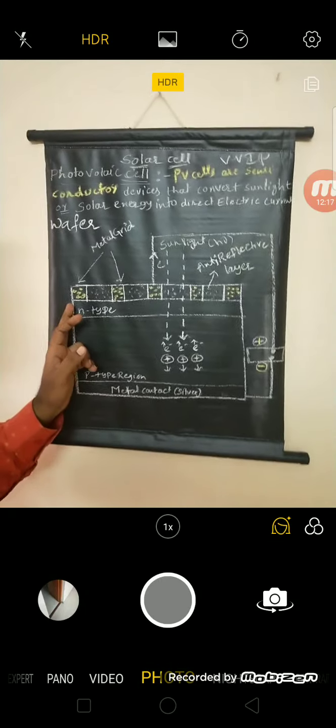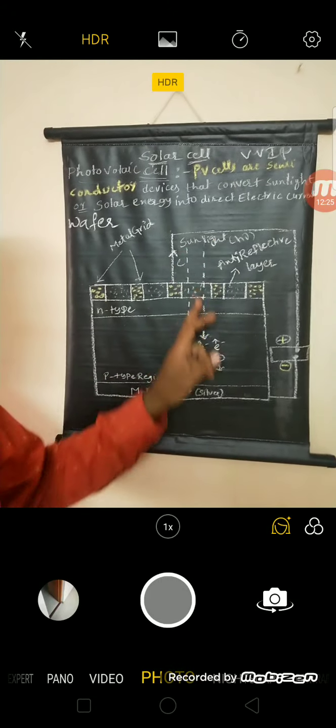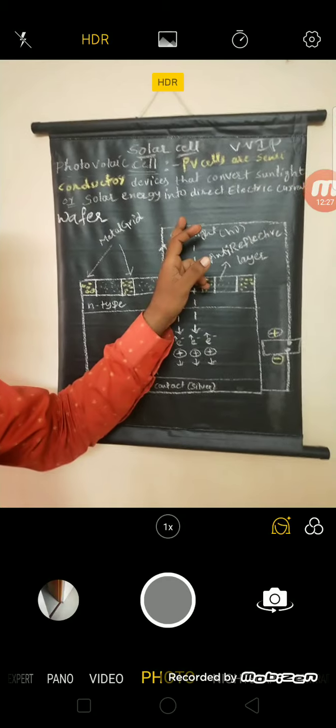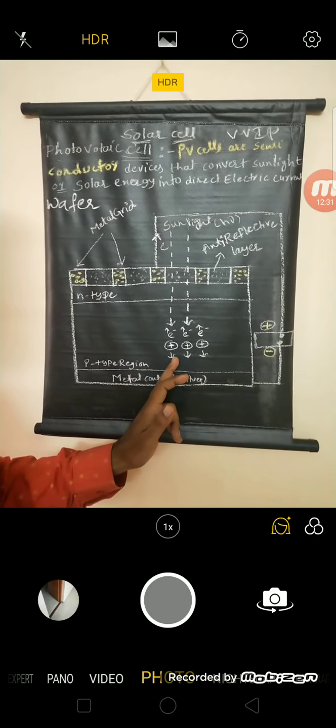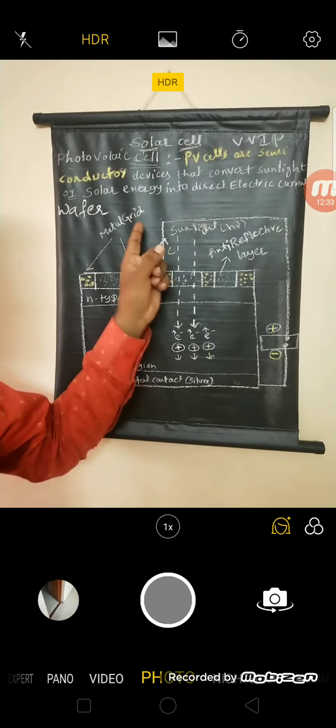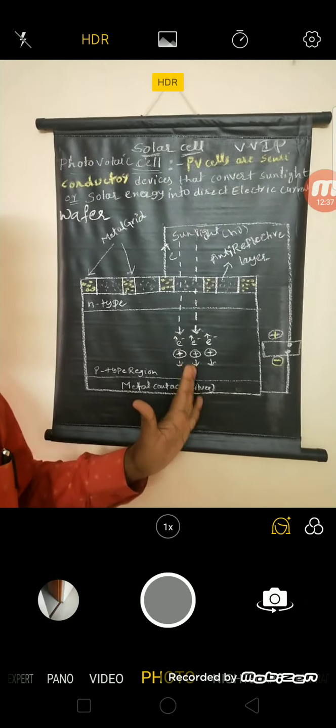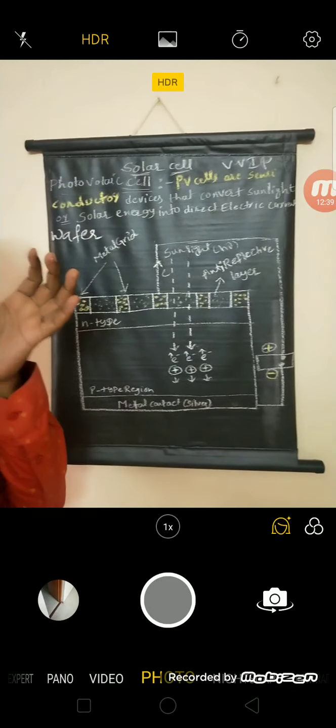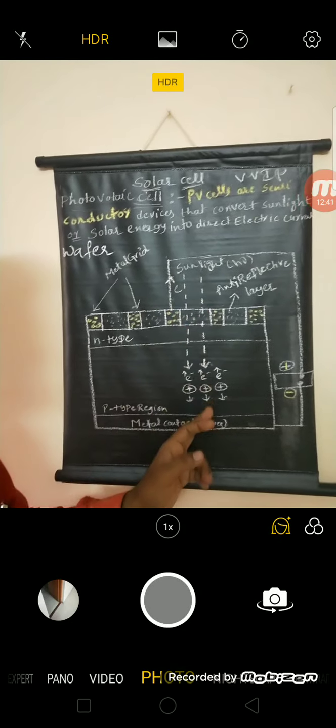Okay, here the anti-reflective layer is coated on the surface of the solar cell or photovoltaic cell. What is the role of the anti-reflective layer? Whatever the sunlight which falls on the device, that must be transmitted or passed into the device. Whatever the sunlight which falls on the device, that should not be reflected. If there is a reflection of the sunlight, there is no usage of the sunlight. That's why it is coated with an anti-reflective layer.